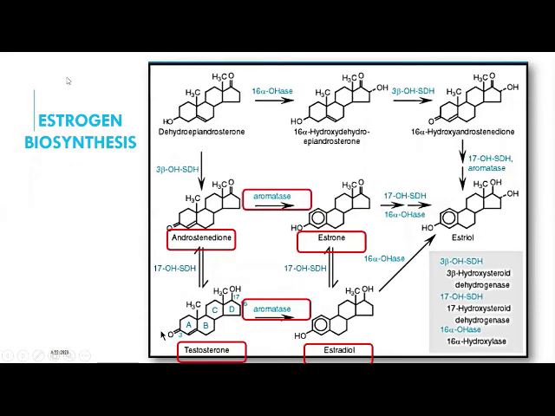This is how naturally estrogens are synthesized. So estrone